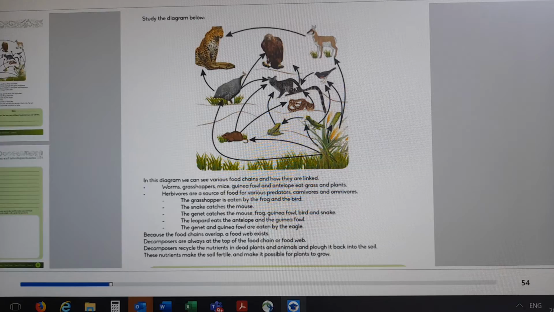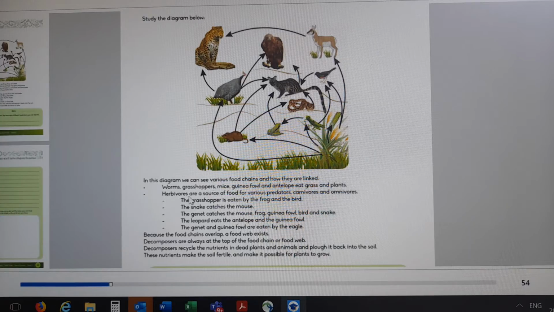Okay, they say, let's look at the diagram here and study the notes. In this diagram, we can see various food chains and how they are linked. Number one, they say we have worms. Here is a worm. We have grasshoppers, mice, guinea fowl, and antelope that eat grass and plants.